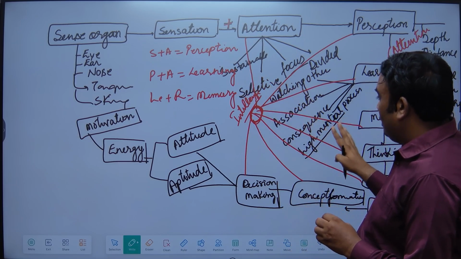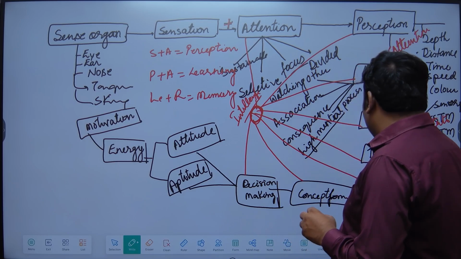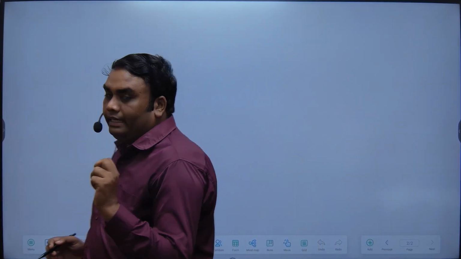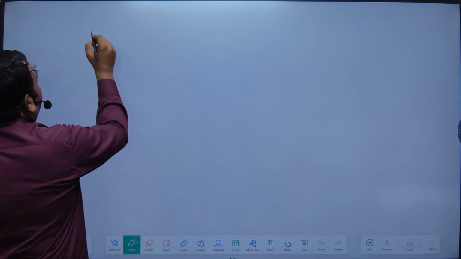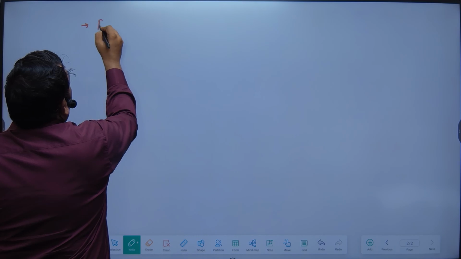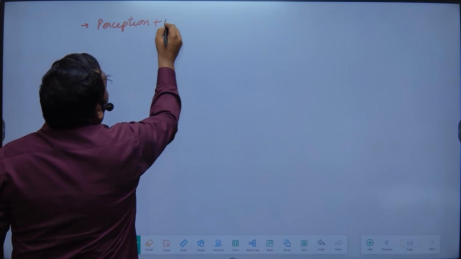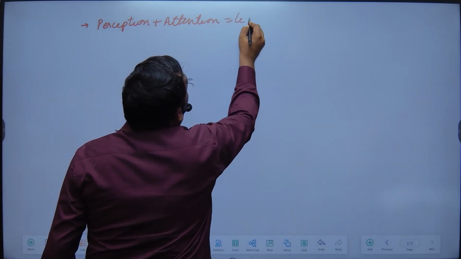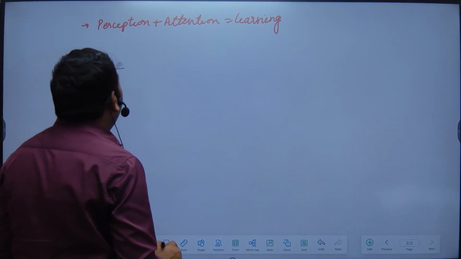Because this page is so full, I think I have written too much here, so I need to take the next page. Initially, what we are understanding here is how one concept is related to the other. Like here I mentioned first perception, right? Perception plus attention is a source of learning. So learning is not possible without attention and perception.